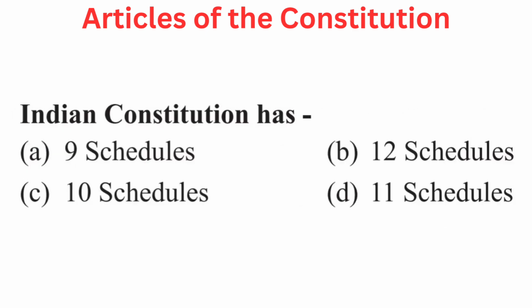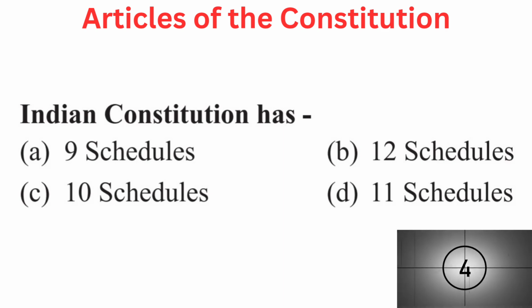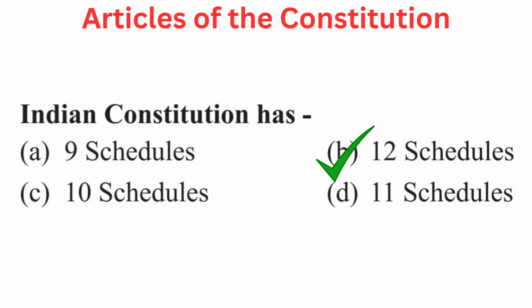Your question is Indian Constitution has. Your options are A. 9 schedules, B. 12 schedules, C. 10 schedules, or D. 11 schedules. Right answer is B. 12 schedules.